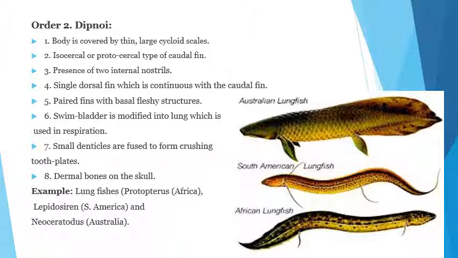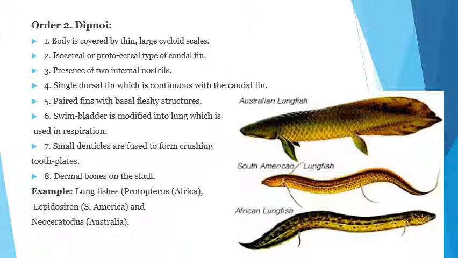The caudal fin has a basal fleshy structure. The swim bladder is modified into lungs which are used in respiration, so they are called lungfishes. The small denticles are fused to form crushing tooth plates. Dermal bones are present on the skull.